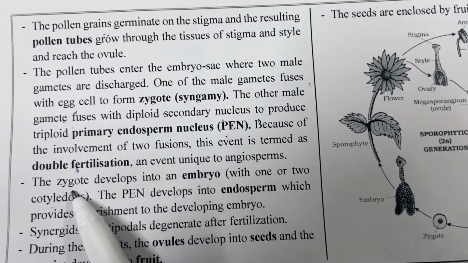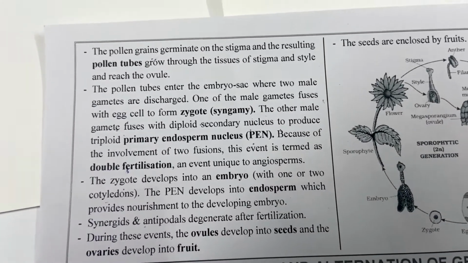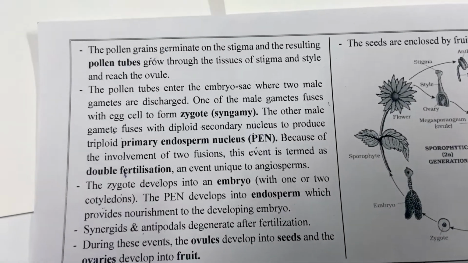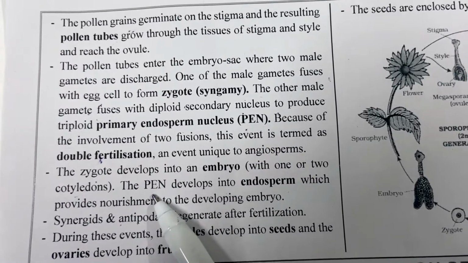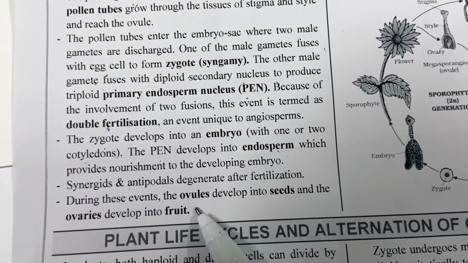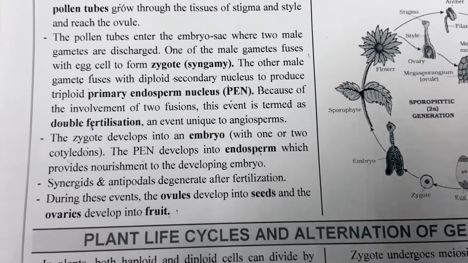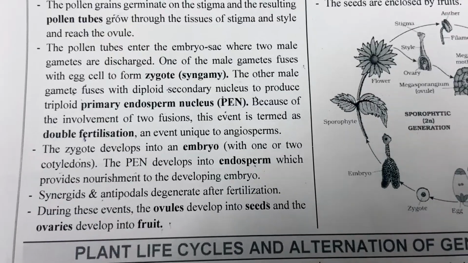Now the zygote which is formed will develop into the embryo, and the primary endosperm nucleus which is formed will develop into the endosperm. So the ovule will develop into the seed and the ovary will develop into the fruit. This was the life cycle and explanation of angiosperm.